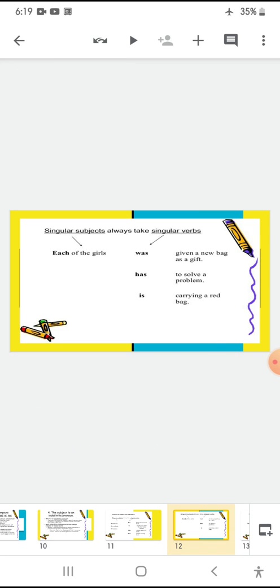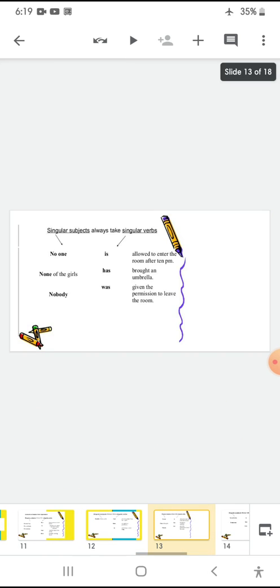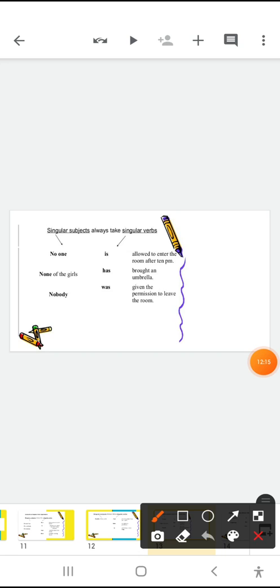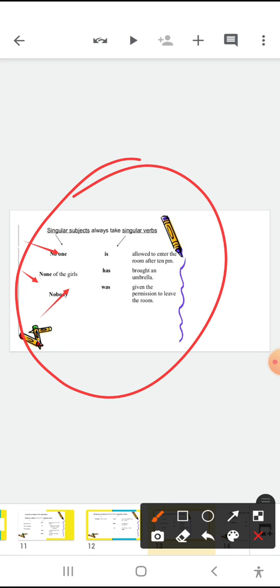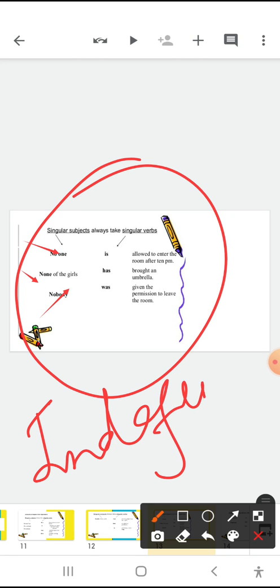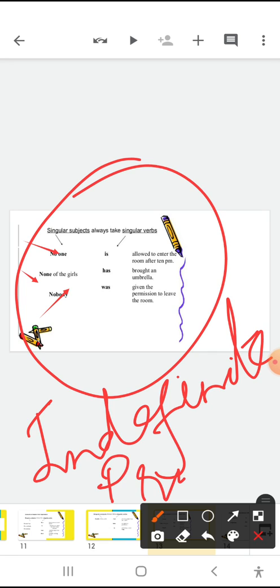Okay children, next point: none of, no one, none of the girls, nobody. Again, they are of which nature? They are of singular nature. None of the girls, nobody, no one. All of these, sorry children, all of these actually are indefinite pronouns. All of them are indefinite pronouns.